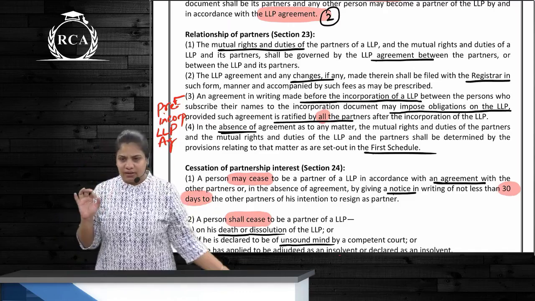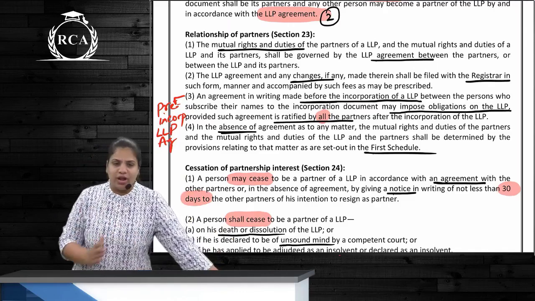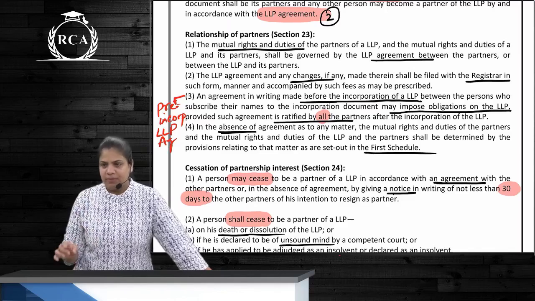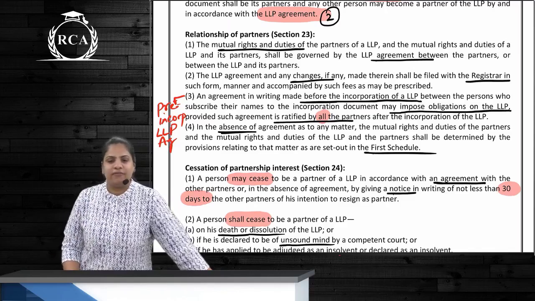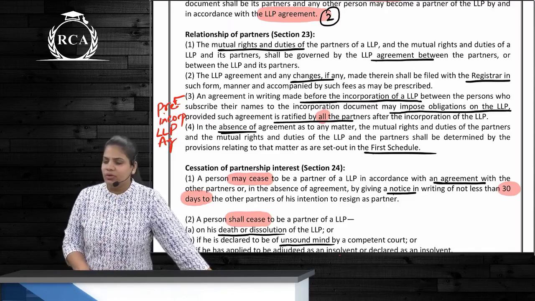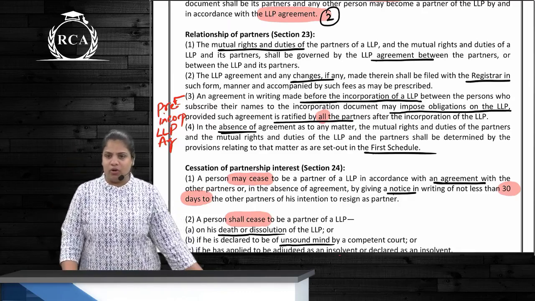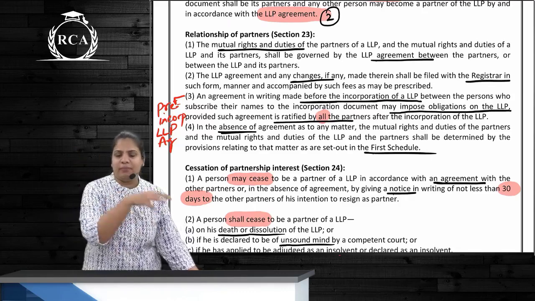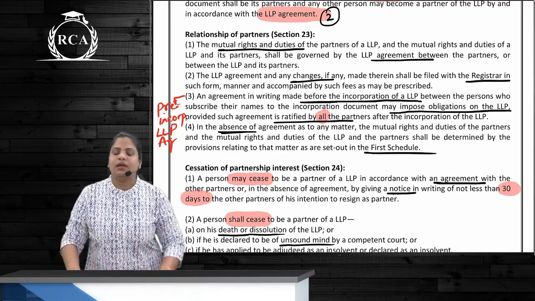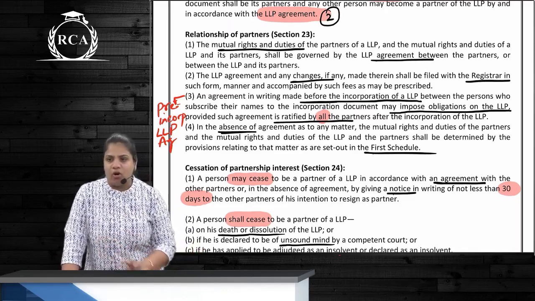So LLP, whatever terms there are, when are these terms made? When is the agreement made? Before the LLP was incorporated. Is this binding now? Yes, it will be, provided all the partners have ratified it, correct? Is a similar provision there in companies? No, it's not. Where we talk about a pre-incorporation contract, that contract is made between whom and whom? The company, meaning promoters on behalf of the company, and outsiders. This is an LLP agreement between whom? Between the partners. So it will be valid provided it is ratified by all of the members.